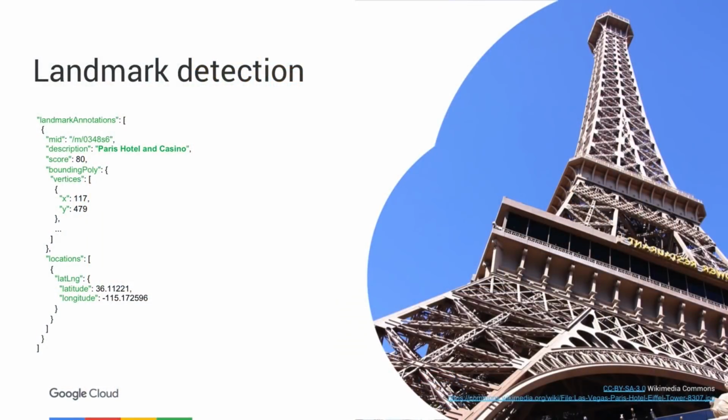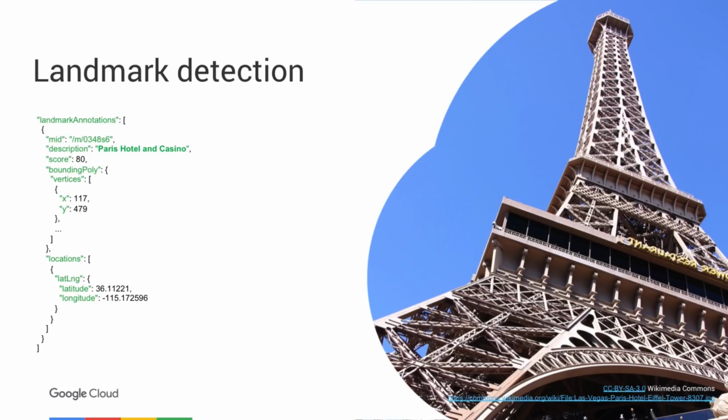The next feature I want to show you is landmark detection. So everyone recognizes this image, right? This is a picture of the Eiffel Tower. It's actually not the Eiffel Tower. This is the Paris Hotel and Casino in Las Vegas. And I wanted to see if Cloud Vision could spot the difference. The answer was, yes, it could. It identified this as the Paris Hotel and Casino.